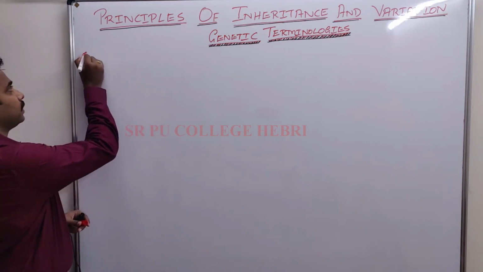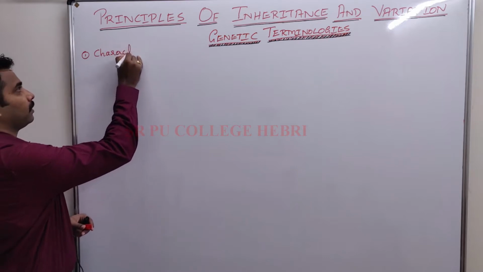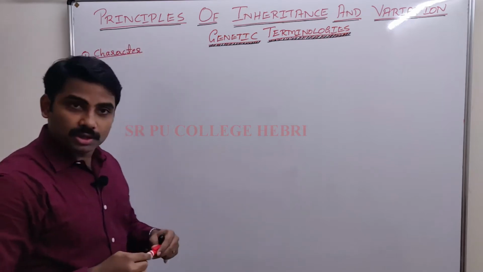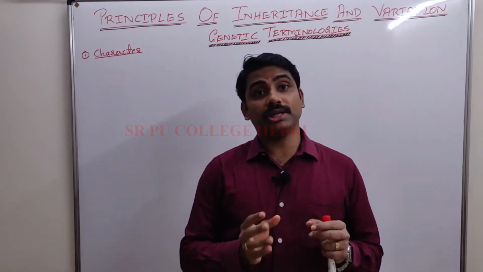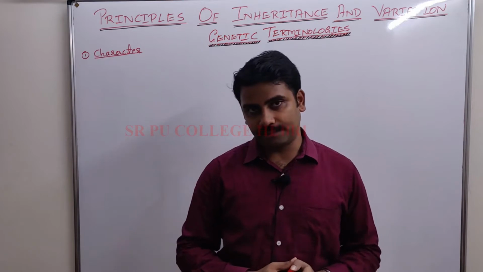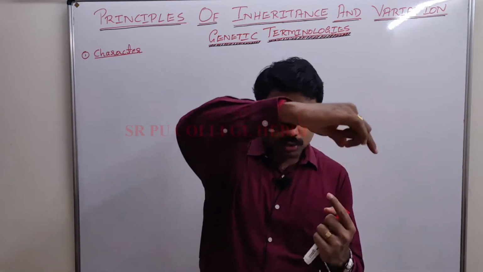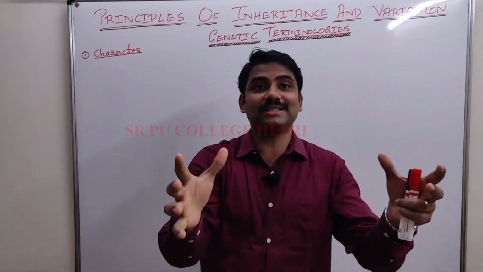Anyhow, let us begin with the first genetic terminology. The first one is character, which I told you about in my last session. So what is character? A well-defined morphological feature of an organism. I repeat, a clearly visible feature.